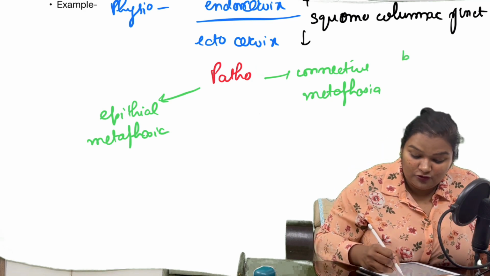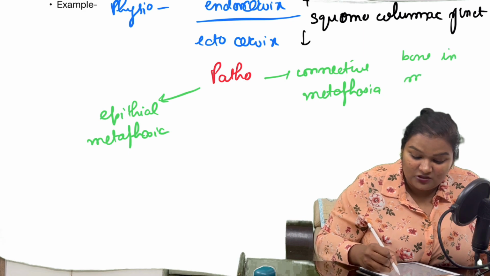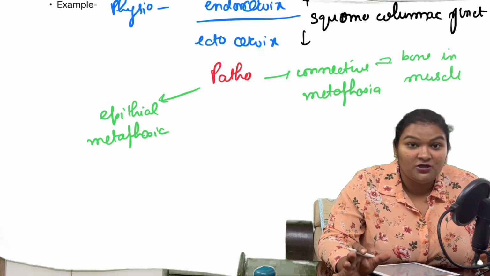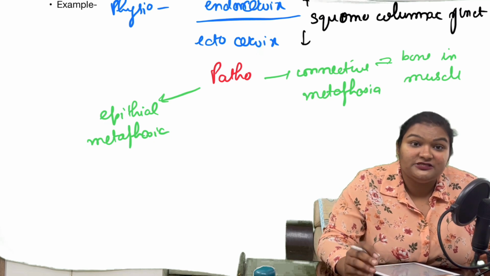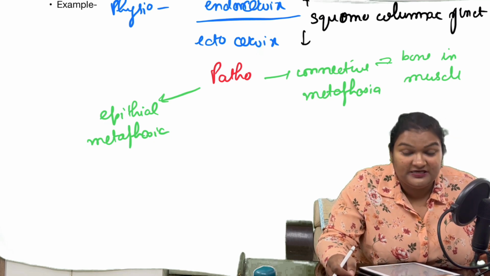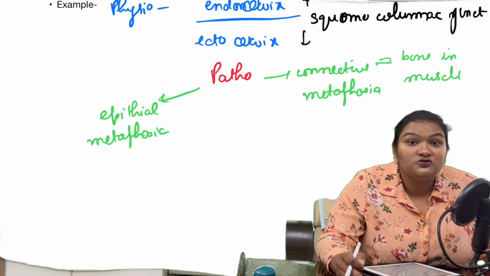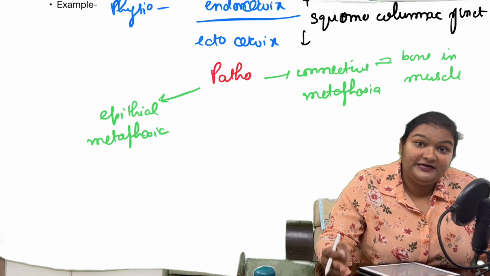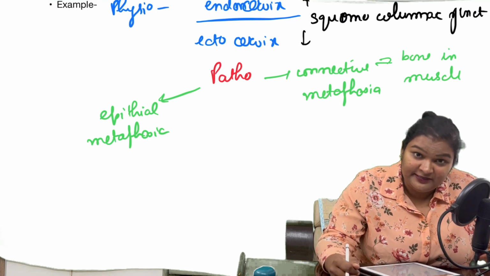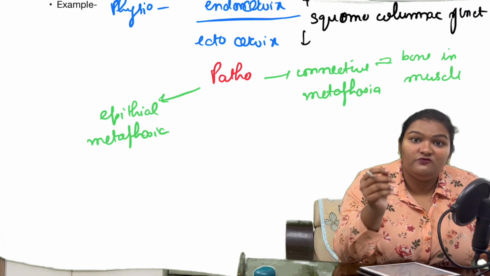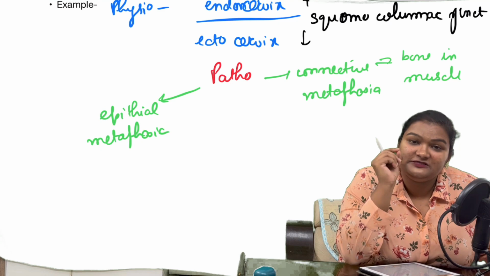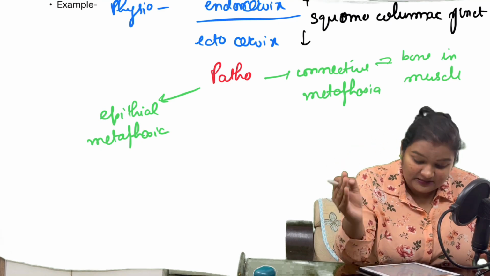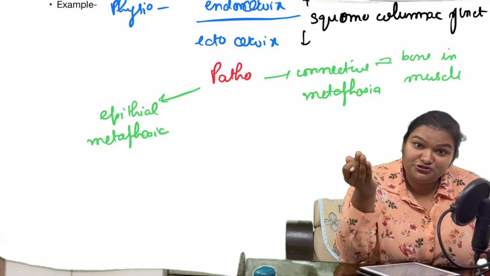Whenever a connective tissue, for example muscle, is injured, it heals with fibrosis. And this fibrosis, because of deranged calcium levels in the body, will accumulate calcium. After the accumulation of calcium, there will be formation of a small piece of bone, which we call bone in muscle. So this is an example of connective tissue metaplasia.